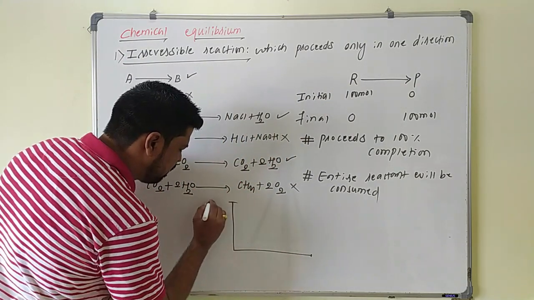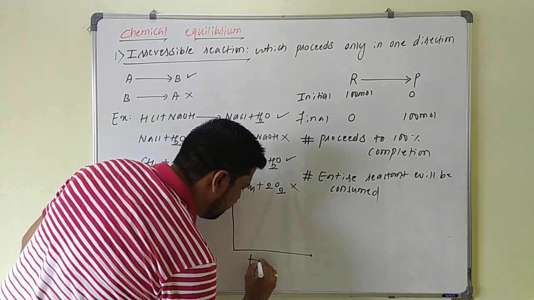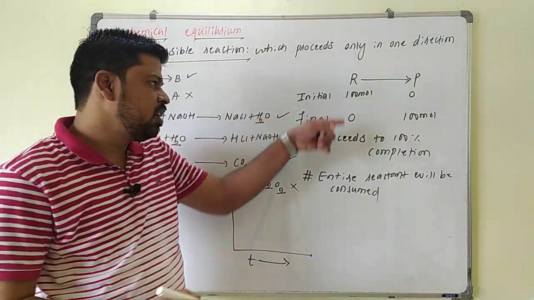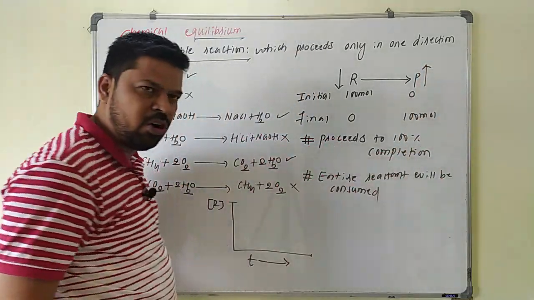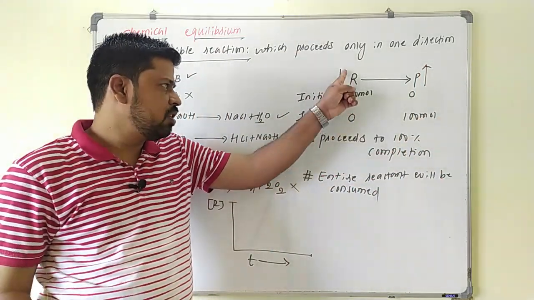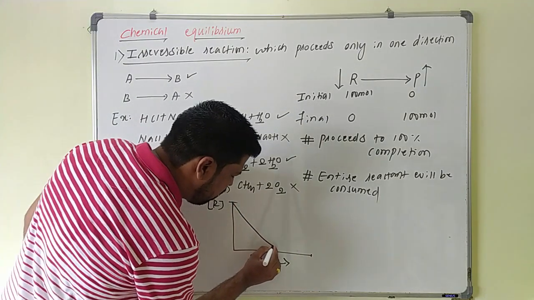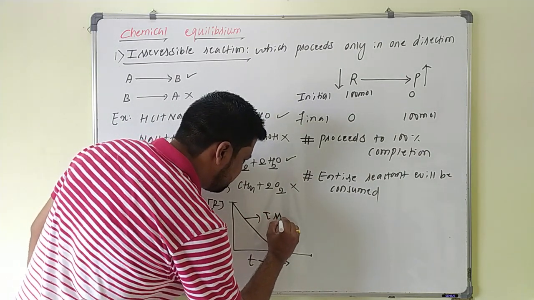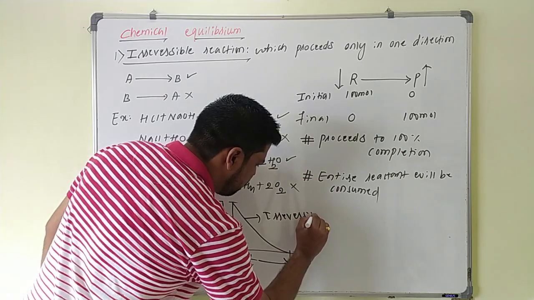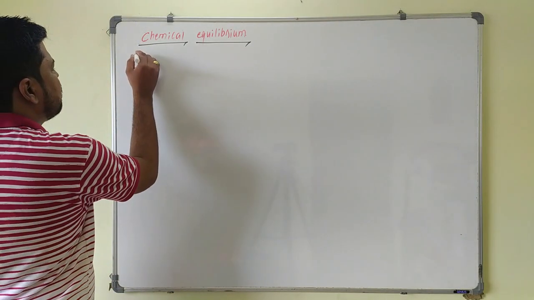So graphically this irreversible reaction, you can represent it like this. This is the molar concentration of the reactant, and this will be the time along the x-axis. As time passes, the concentration of reactant goes on decreasing and concentration of product goes on increasing. At the end of the reaction, the concentration of the reactant becomes completely zero. Here, as time passes, the concentration of reactant goes on decreasing and ultimately becomes zero. So this type of reactions are what? Irreversible reaction. So this is about irreversible reaction. So next point is reversible reaction.